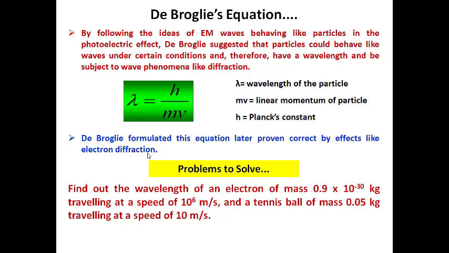Now I will give you one simple problem to analyze the concept of de Broglie equations. Find out the wavelength of an electron of mass 0.9 × 10 power minus 30 kg traveling at a speed of 10 power 6 meter per second. Likewise, a tennis ball of mass 0.05 kg traveling at a speed of 10 meter per second. Once you try to solve this by substituting the given terms into the formula for de Broglie waves, you get the solution. So try to do it.